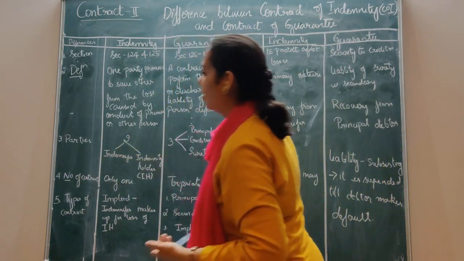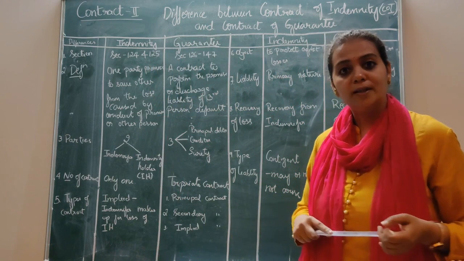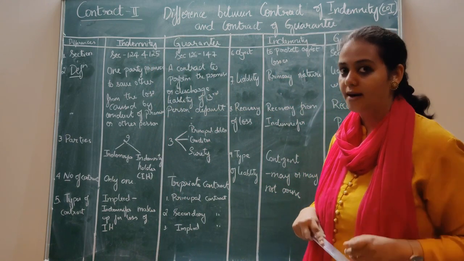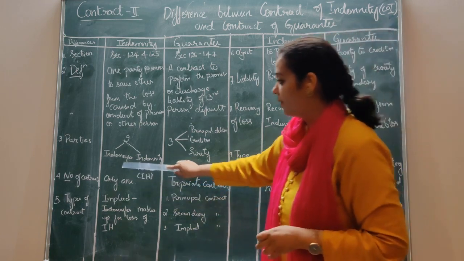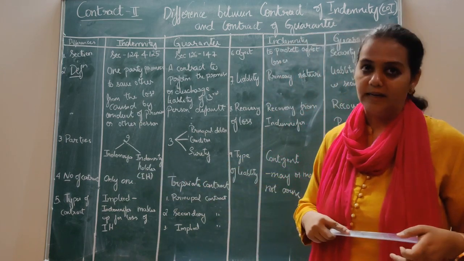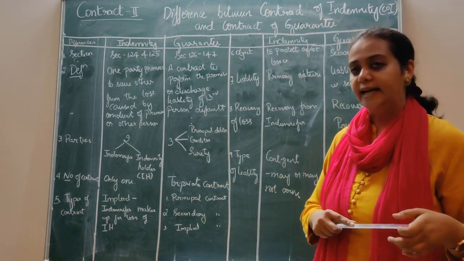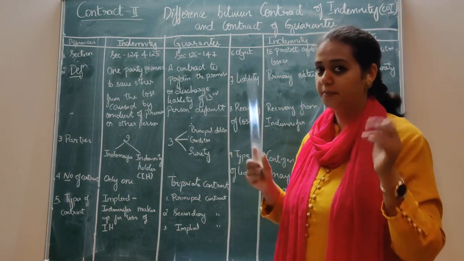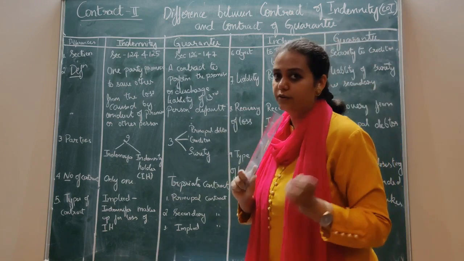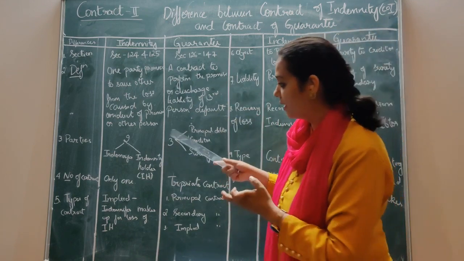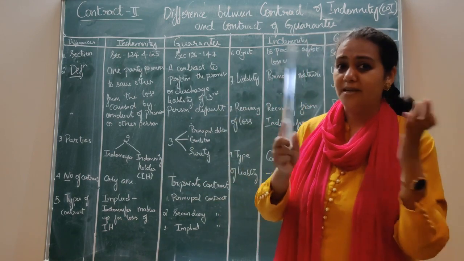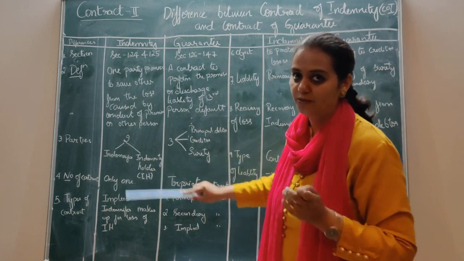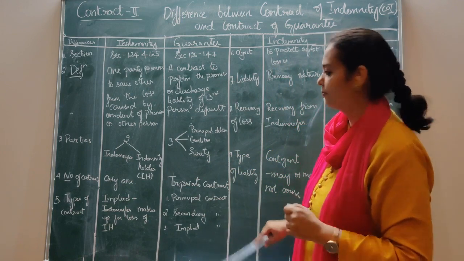Next, the third point is parties. Now, who are the parties? Under contract of indemnity, we saw that there are two parties. Who are those? Indemnifier and indemnity holder. Indemnity holder is also otherwise called the indemnified. Indemnifier's other name is promisor, and the indemnified is the promisee. Remember this. Got it? Don't get confused. If you get confused with indemnifier and indemnity holder, promisor and promisee would be very easy. But technically you have to write indemnifier and indemnity holder.